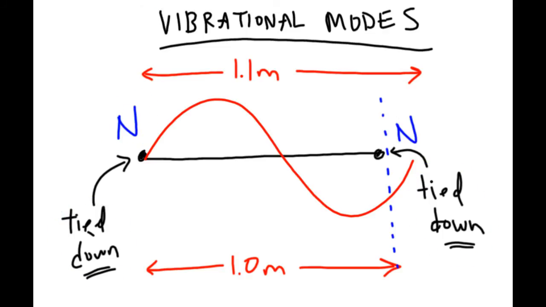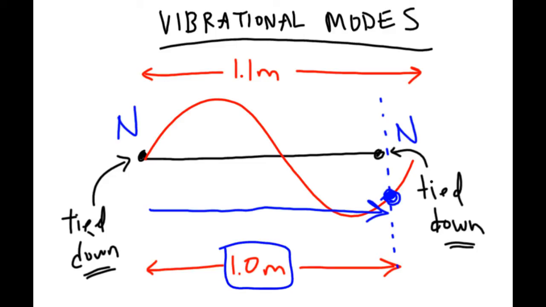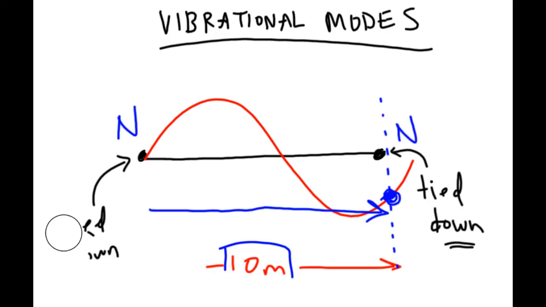So clearly a 1.1 meter wave doesn't fit, because we're traveling along, and we get to the end of 1 meter, and we're not at a node. This here is not a node, and so it's impossible to create that kind of wave on a 1 meter string, because we're tied down at the end, and there's a node there. There has to be. So, what we've just shown is that only certain waves will fit onto this string whose length is 1 meter.